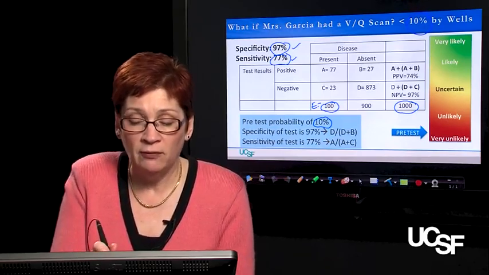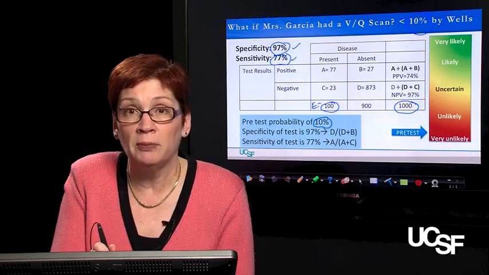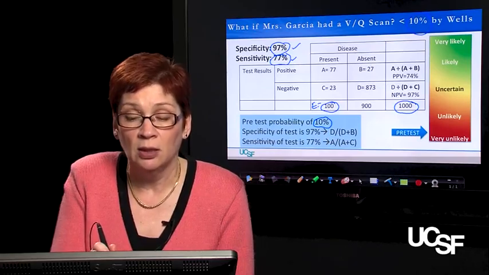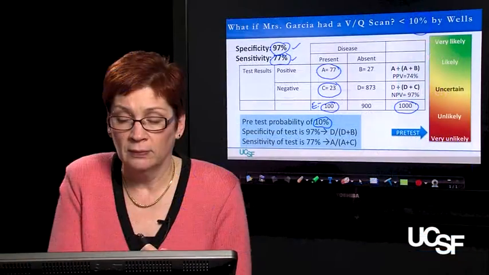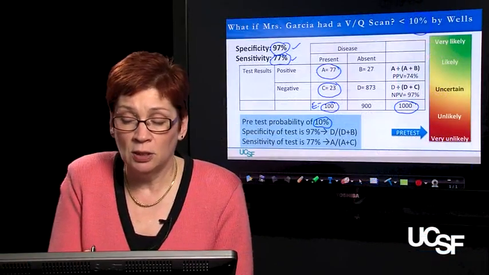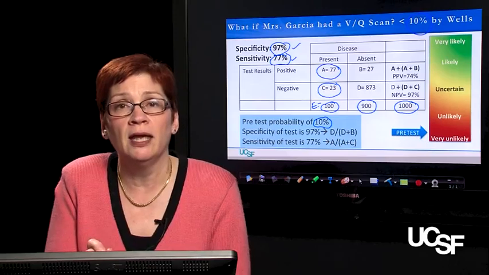And then we use that figure of 100 people in a population looking like Mrs. Garcia who might have a pulmonary embolus, multiplied it by 77% sensitivity to get quadrant A, and then by extension quadrant C.